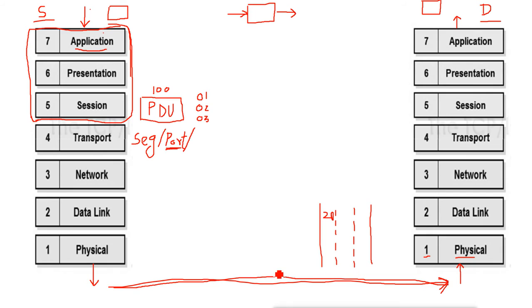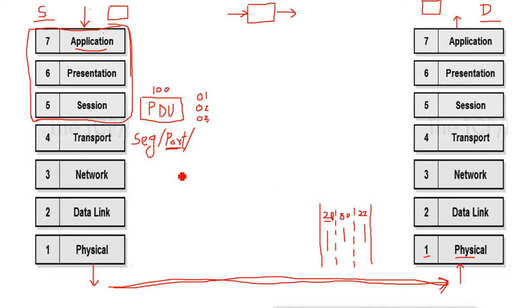Based on the protocol port numbers, we have sessions going and coming. This is one session, this is another session, this is another session. This session is port number 21, that means FTP. This session is port number 80 for HTTP. This session is port number 22, that is SSH. So they have their own lanes, and it is decided by the port numbers we add in the transport layer.